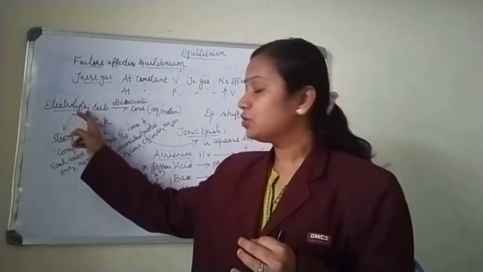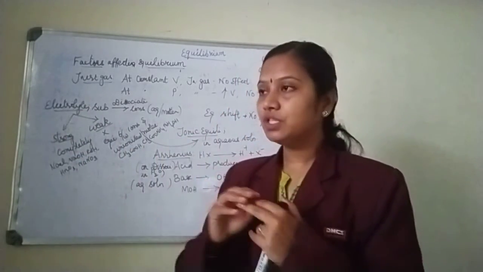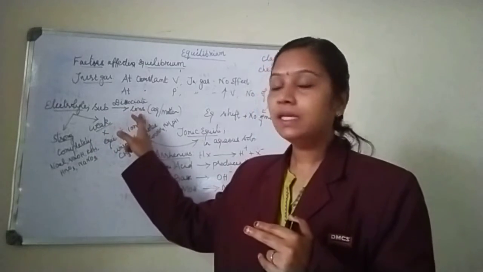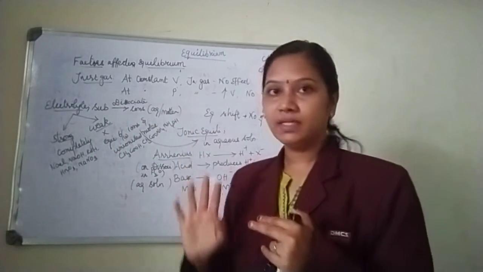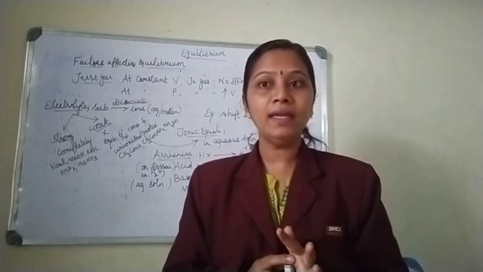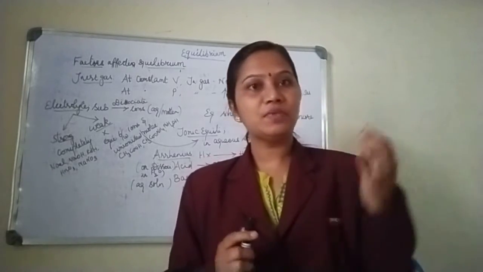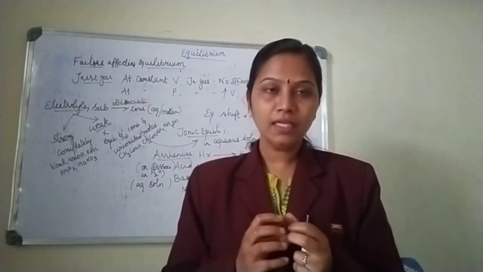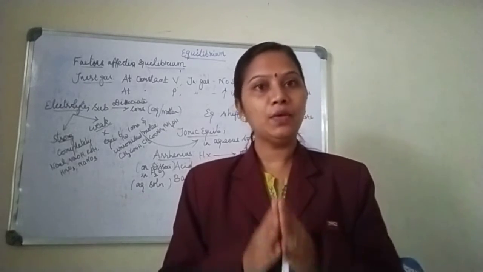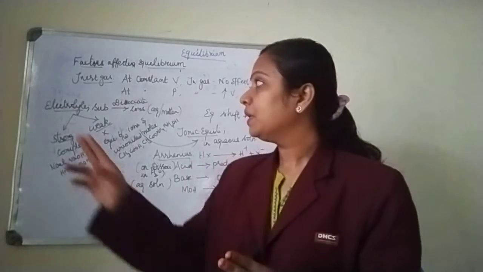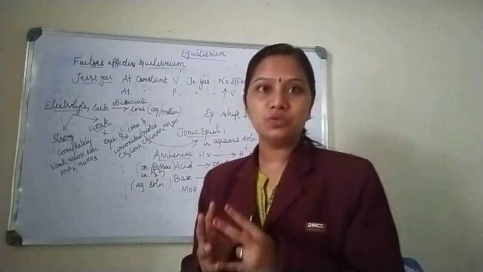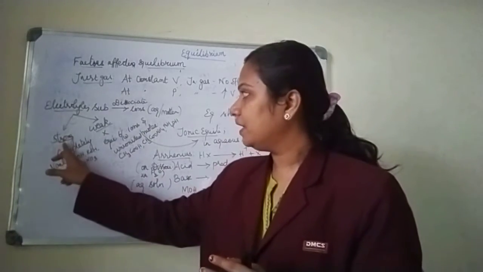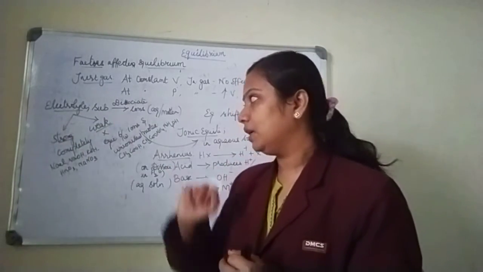So what is an electrolyte? An electrolyte is a substance which dissociates to give you ions either in aqueous solution or in molten state. Based on the dissociation, electrolytes are classified into strong electrolytes and weak electrolytes.